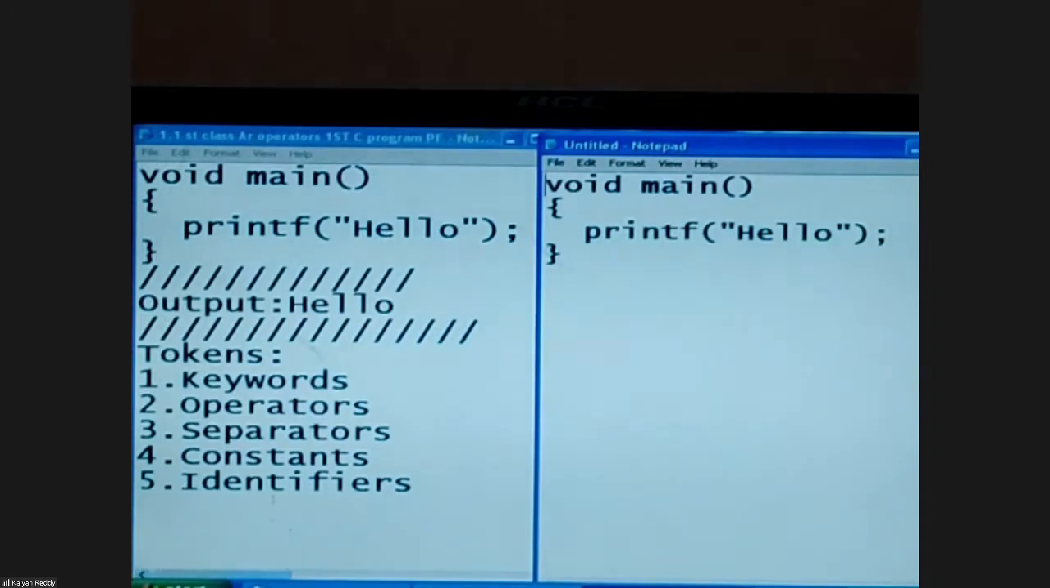Now, after main there is no semicolon, because it is not a statement, as I mentioned before. Then what is the meaning of void? What is the meaning of main? Just leave it right now. We're going to discuss it in future.